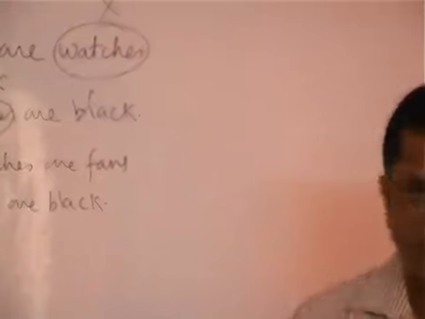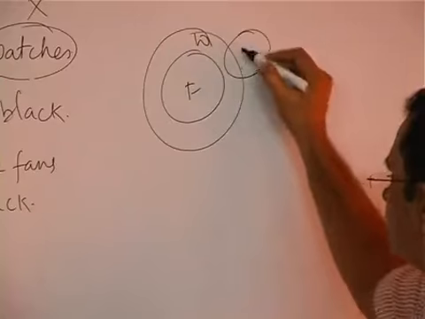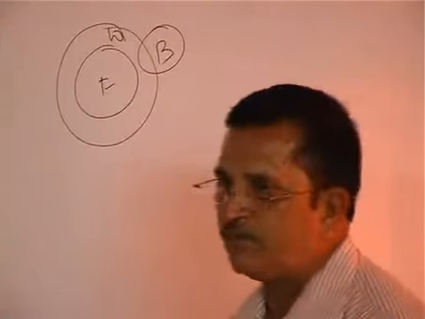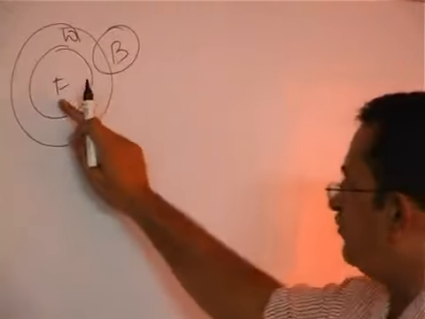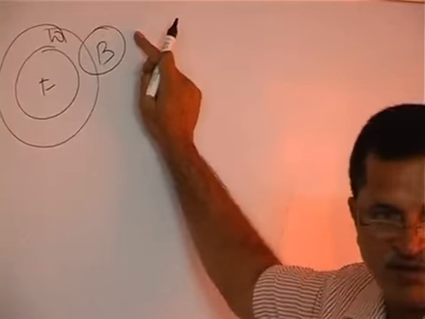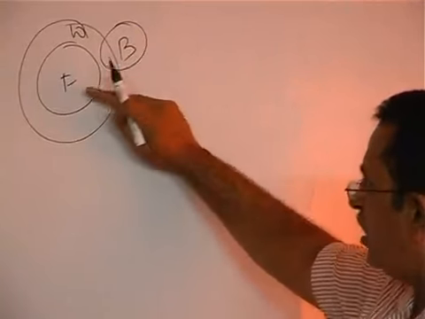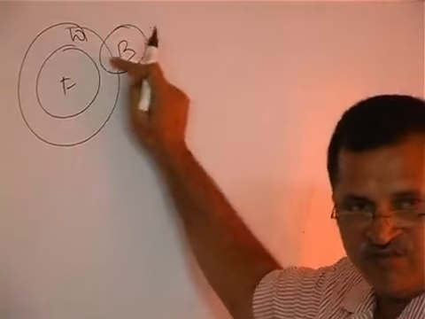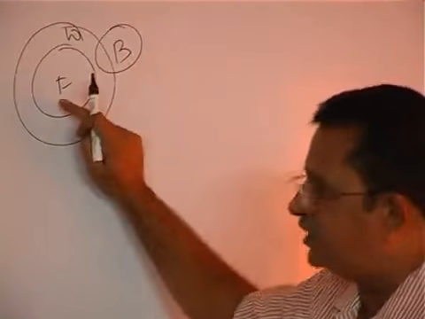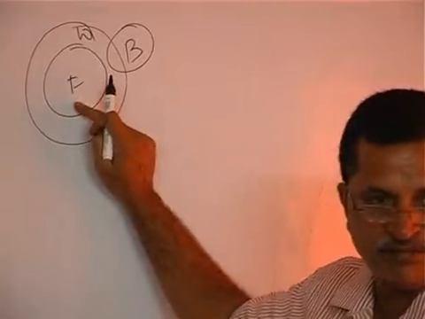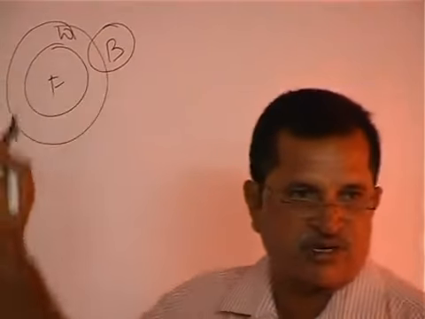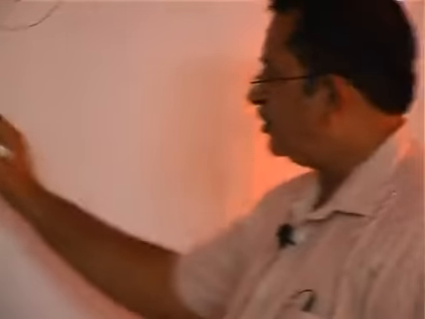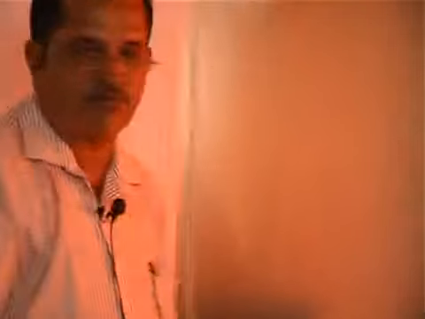Then what about the conclusions he has given? Some watches are black. All watches are fans, cannot follow. Some fans are black, will it follow? Cannot follow, because all fans are watches. The some watches what we are taking, in that these fans may include or may not include. When we say may include or may not include and we are not sure, then we are not supposed to say about that conclusion. Understand? So, both the conclusions will not follow.